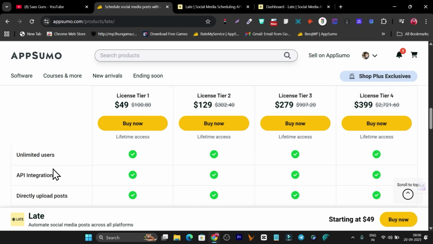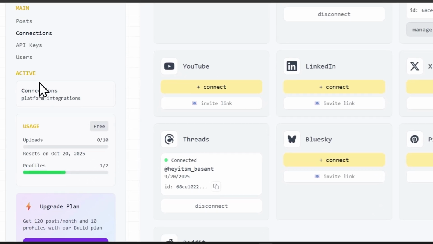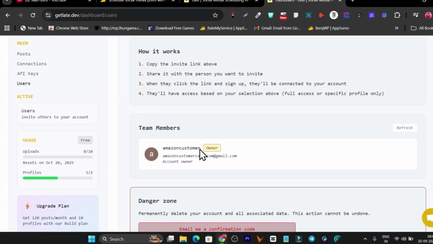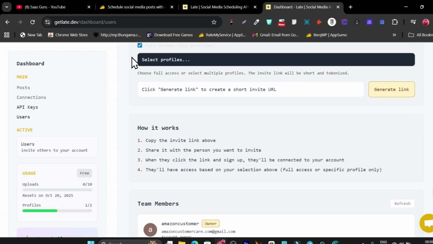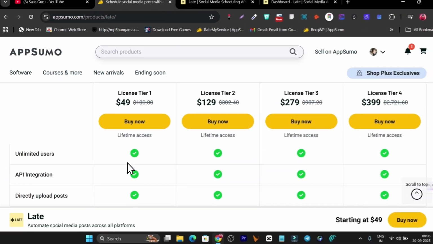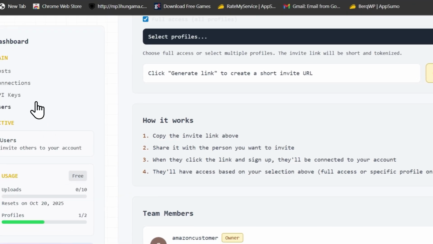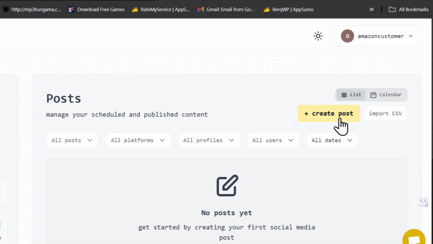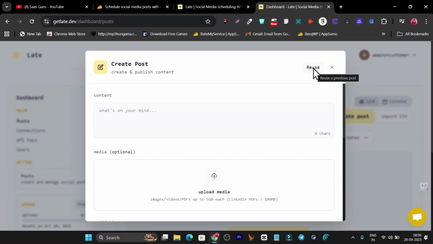Then we have unlimited users. You can see we have this user section available here. I can just add my team member's email, and after that I can add them here, so that is also a good thing available. Then there's also the reuse option available. If I go to the post section and create a post here, you can see the reuse option. Suppose I have scheduled a post today and I also want to schedule it one month later, so with reuse I can do that.